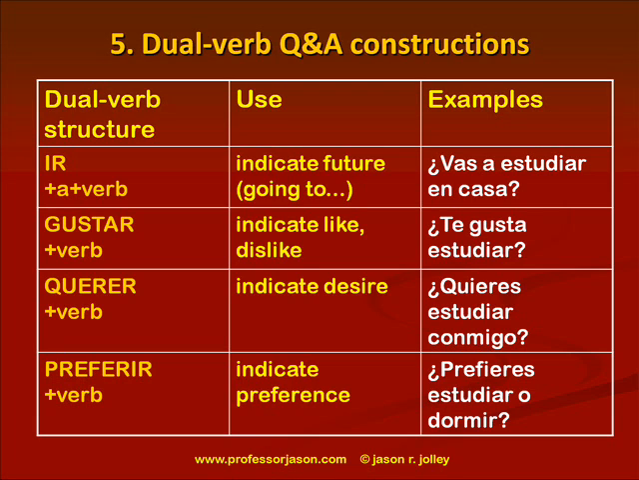In a sense, these are easy because we use the exact same formulas in English, right? ¿Quieres estudiar conmigo? Do you want to study with me? Dual verb construction in both languages. Preferir, right? Preferir plus a verb, very similar to querer to indicate preference. ¿Prefieres estudiar o dormir? Moving on to the next slide.